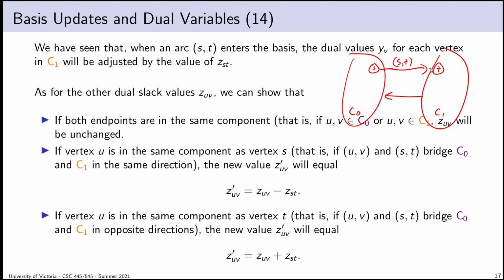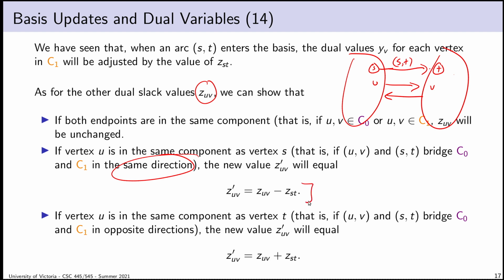It turns out that regardless of which direction the entering arc points, the two cases correspond to whether the arcs that I'm updating point in the same direction or the opposite direction to my entering arc. So suppose I consider some arbitrary arc UV. I've got an entering arc, it's arc ST. If I consider some arbitrary arc UV, and actually in this case, it doesn't even matter which component is which. I know my entering arc bridges from this side to this side. If I consider an arc UV where the vertex U is in the same component as the vertex S, which is to say that the arc UV and the entering arc ST point in the same direction across the two components, if that happens, the new value of ZUV will be this.